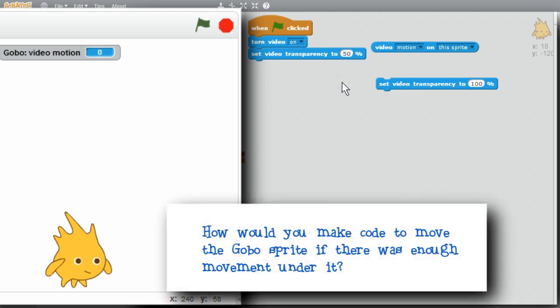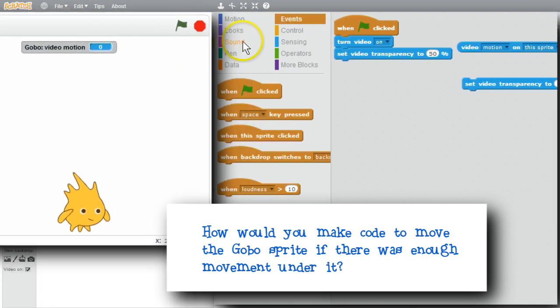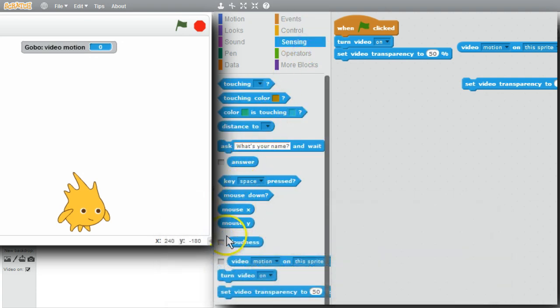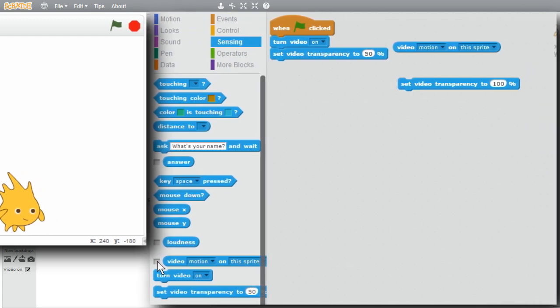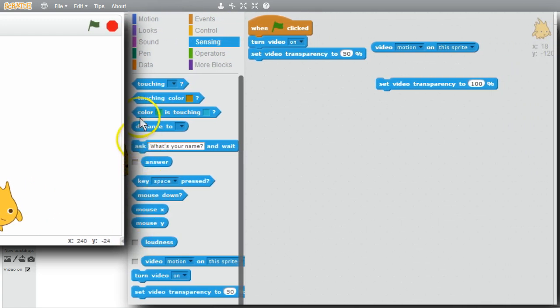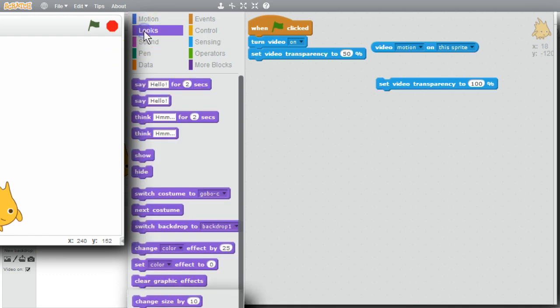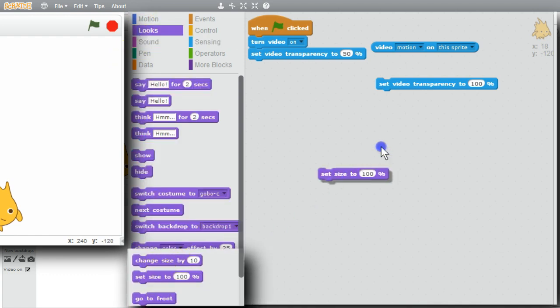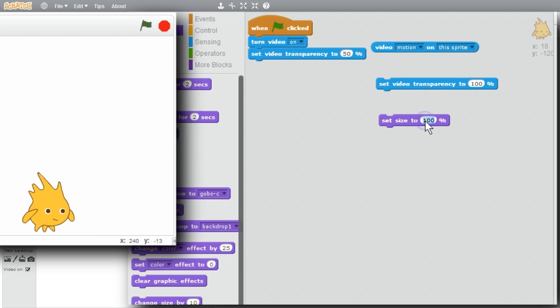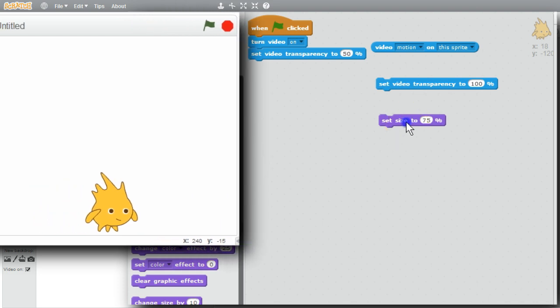How would you make code to move the Gobo sprite if there was enough movement under it? First, I'll remove video motion from the stage. Sensing. Video motion is not checked. I'll see if it'll still disappear. Oh, good, it does. A little problem with Scratch. I want Gobo to be a little smaller. I'll go to Looks. Set size to 75%. Run it. Smaller now. Good.